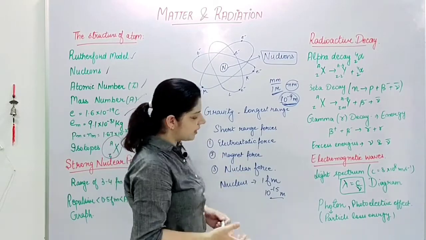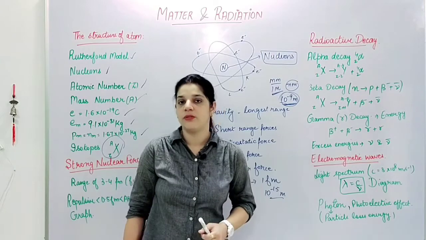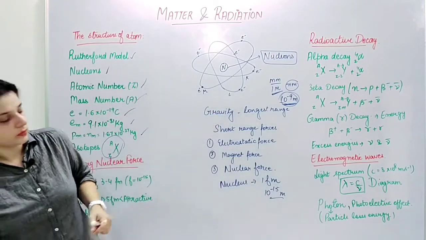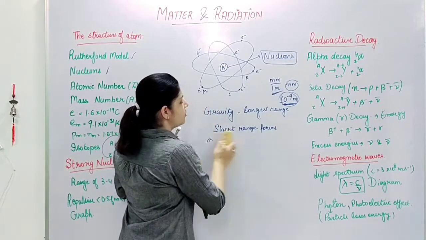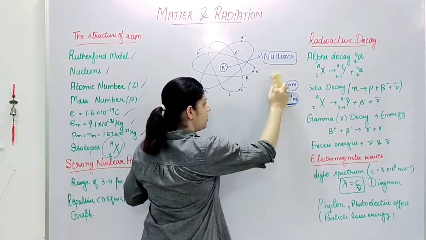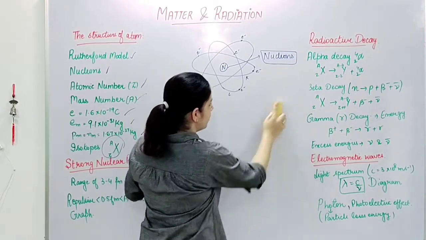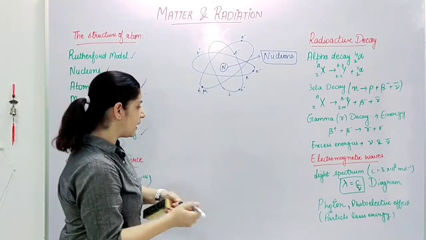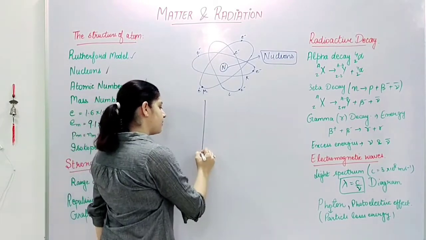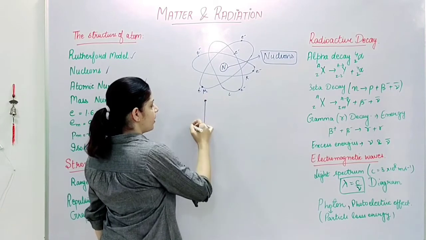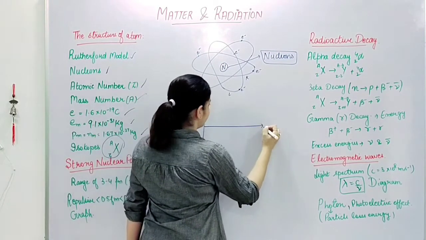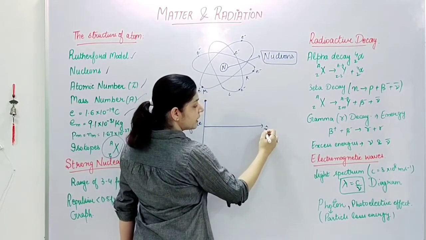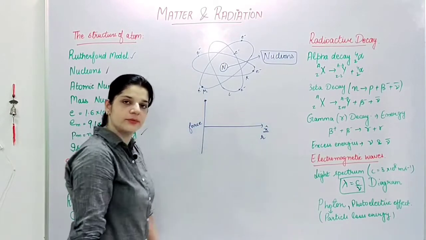Also, if you ask what is the nature of these nuclear forces, the nature of these nuclear forces is explained in a better way when I draw a graph. So I'll say this is the y-axis where I represent the force, and this is my x-axis where I represent the distance, right?